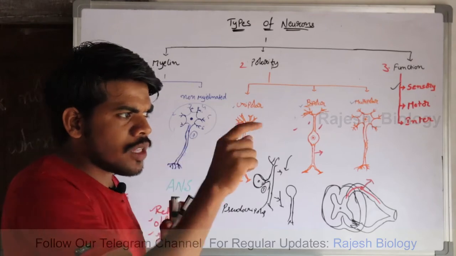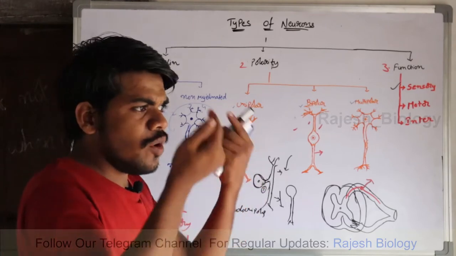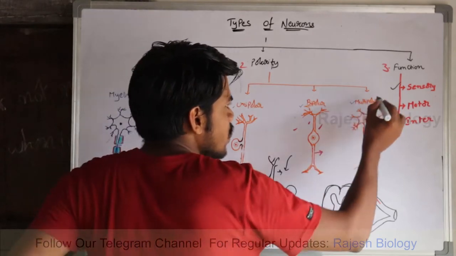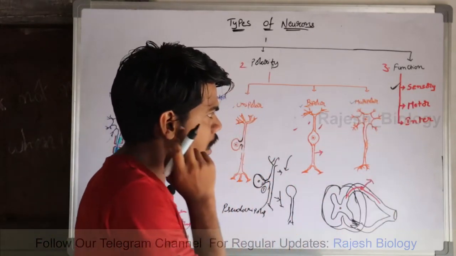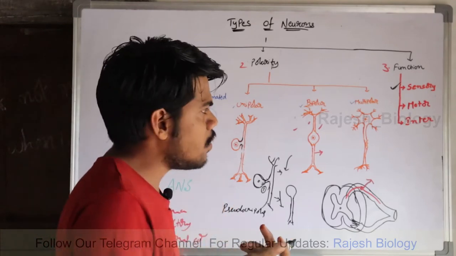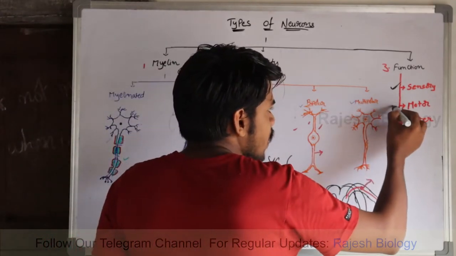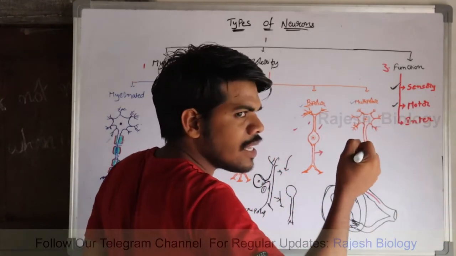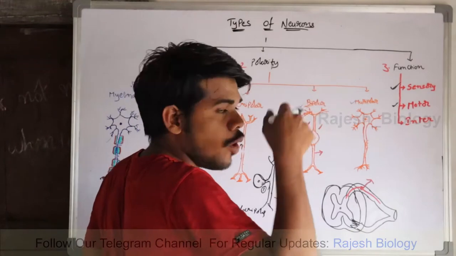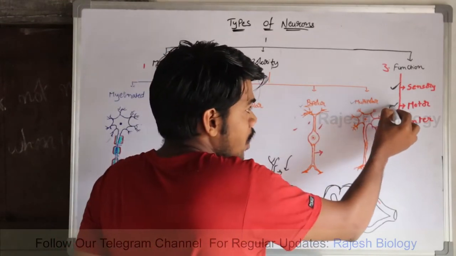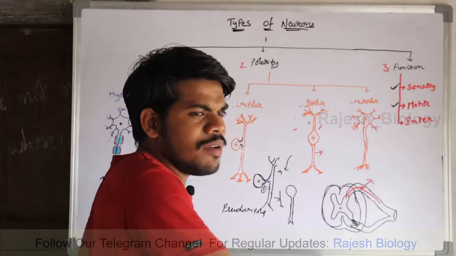We think about that disturbance and we send signals to our muscles. Sensory neurons are present in the sense organs like ears, eyes, nostrils and taste buds. Sensory neurons receive the signals and send them to the brain, and motor neurons carry the signals towards the musculature.